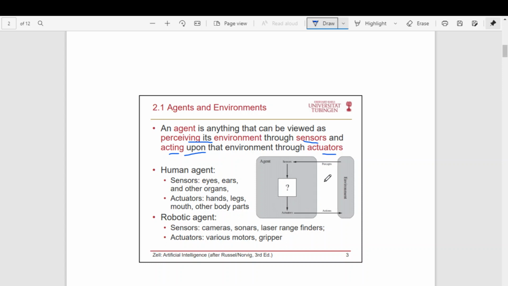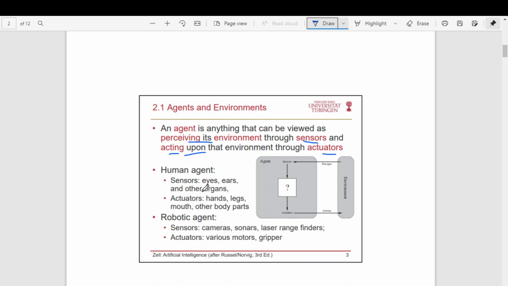So this is how we can represent an agent. The agent is interacting with the environment. It is perceiving through the sensors. It senses something from the environment, and then it reasons about what it senses and what it is supposed to do. It performs some analysis or reasoning, and then it acts on the environment through the actuators. So these are some examples. We can consider a human itself as an agent. If you consider the human as an agent, then what are the sensors?